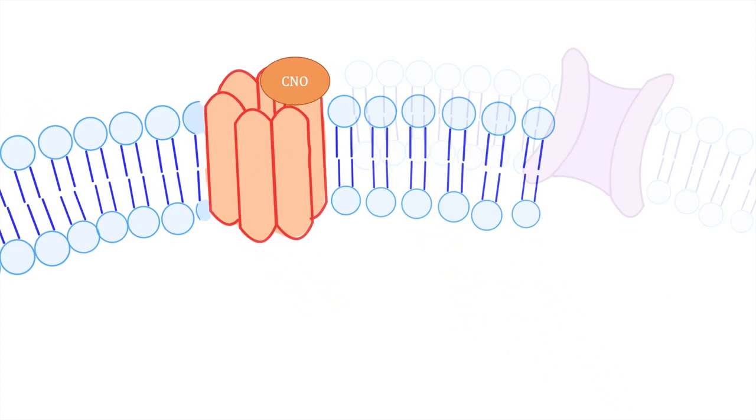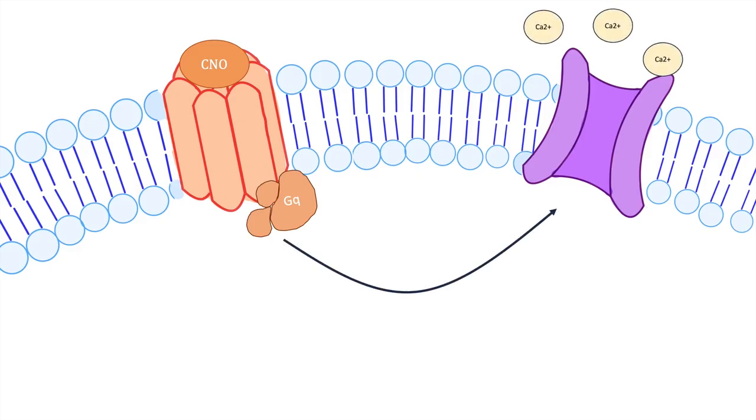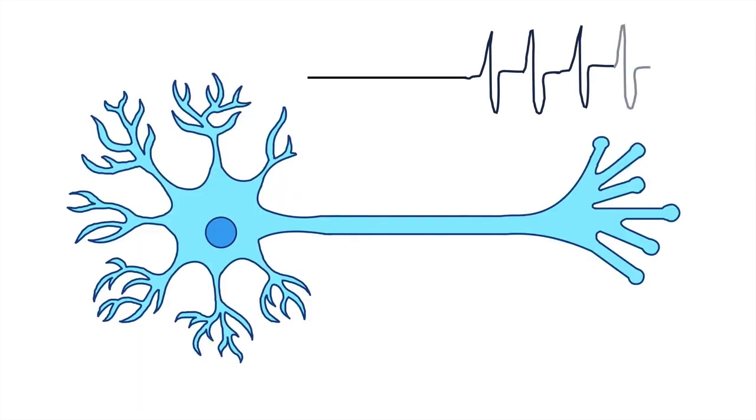When CNO activates the DREADD, the associated G protein will initiate a signaling cascade. We can express different kinds of G proteins to control what effect that signaling cascade has. DREADDs that use the G protein called Gq lead to the opening of calcium channels, which allows calcium to flow into the cell. If this cell is a neuron, this depolarization will increase its chance of firing an action potential.